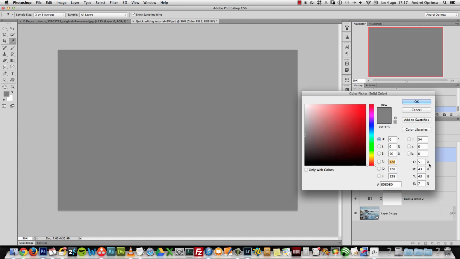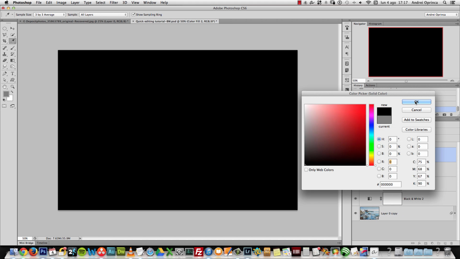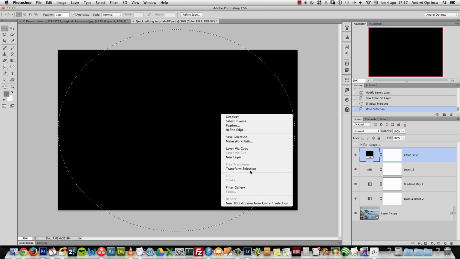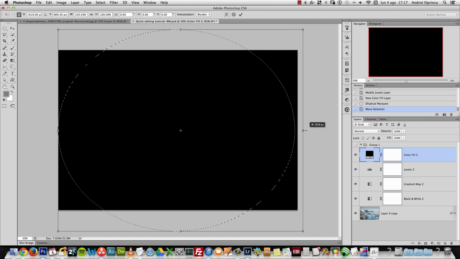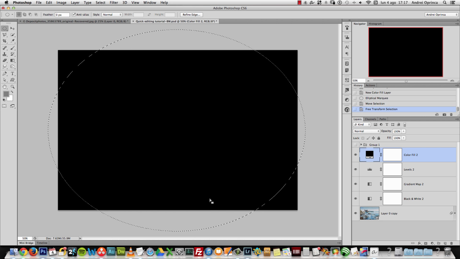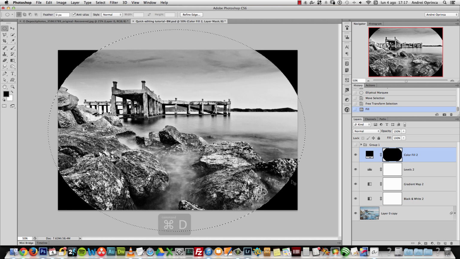I add a solid color layer and make it black. This is just to create a vignetting effect. I'll create a big circular selection like this. I want to make it bigger, so I'll right click and choose transform selection and make it somewhere like that. Press enter and I'll fill the selection with black. Okay, so we will have these corners now here, which will be our vignetting effect.